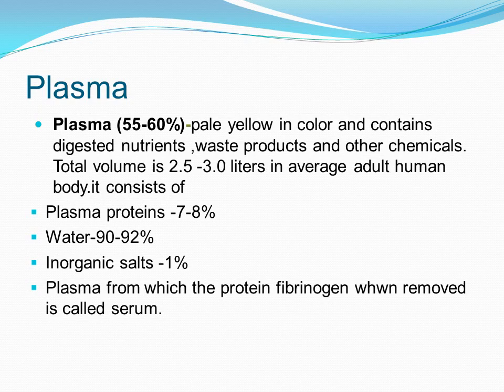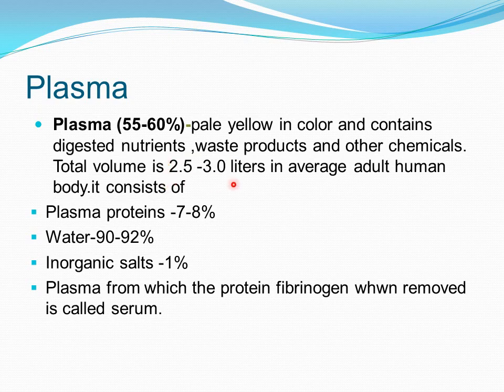Now here let us see plasma. What is it? It is nearly 55 to 60% of the blood. It is pale yellow in color and it contains the digested nutrients, waste products and other chemicals. Many waste products and many nutrients are dissolved in your blood. So these all are present in the plasma.